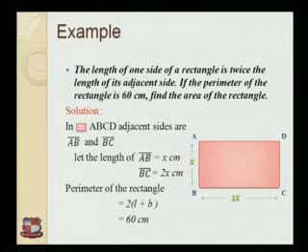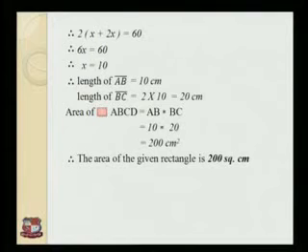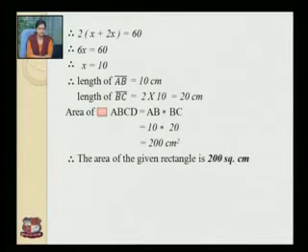Now we know that the perimeter of the rectangle is given by 2 times (L plus B). Now 2 times (x plus 2x) is equal to 60 centimeters. Therefore 2 times 3x is equal to 60, because x plus 2x is equal to 3x, and 3x multiplied by 2 gives 6x.